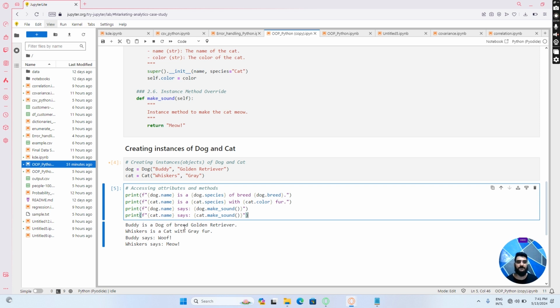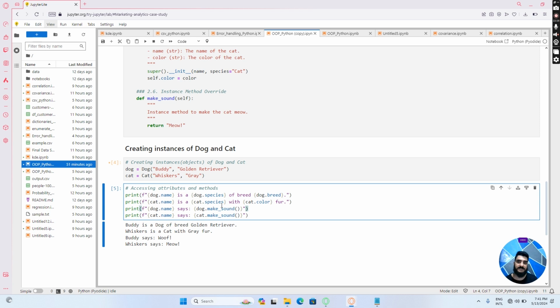Now what if you want to access instance methods, or say functions? We can use the same notation here. We have declared a print function, and then we have used the f-string method. We have accessed the attribute, that is dog.name says.